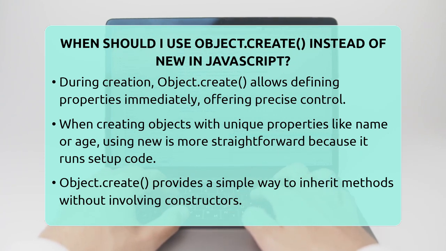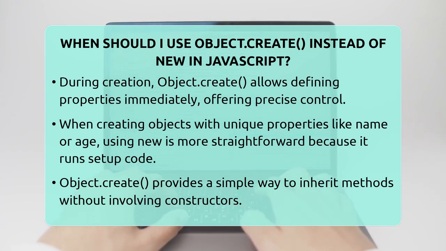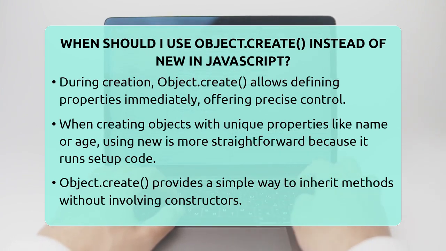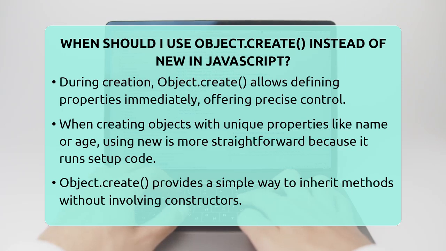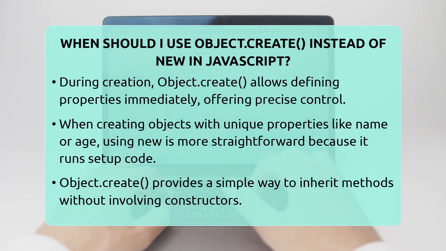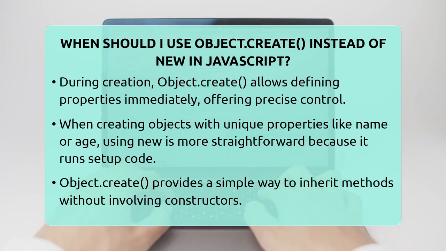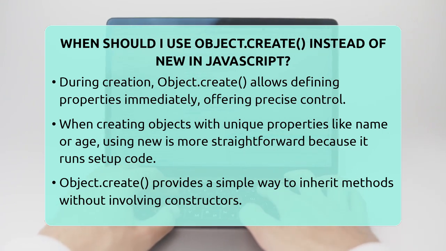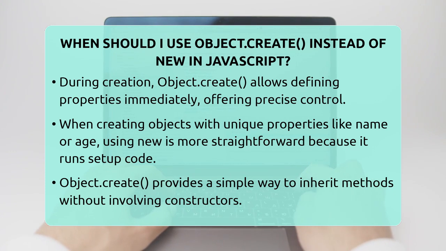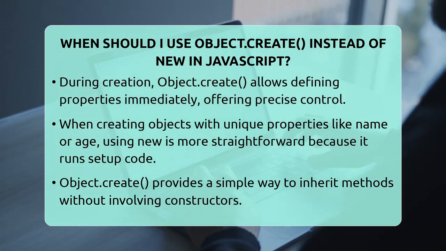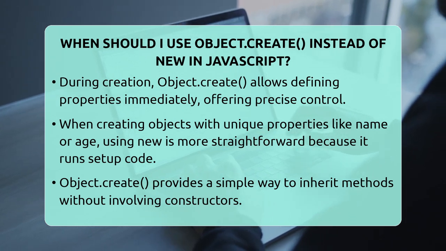For example, if you have a prototype object with shared methods like say hello or walk, and you want a new object that inherits those methods without any constructor, Object.create is your best choice. It keeps things simple and clear. On the other hand, if you have a constructor function that sets up unique properties for each object, like name or age, then using new makes more sense. It runs the setup code automatically, saving you from manually assigning properties later.